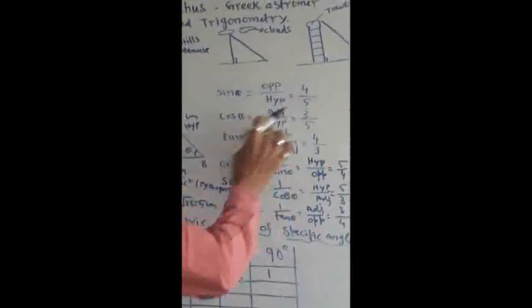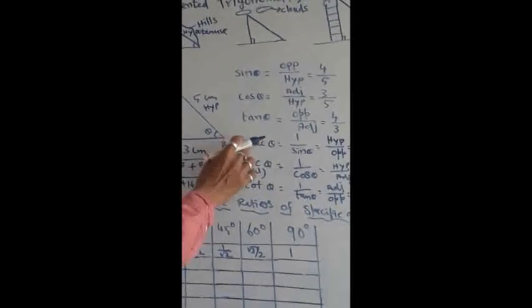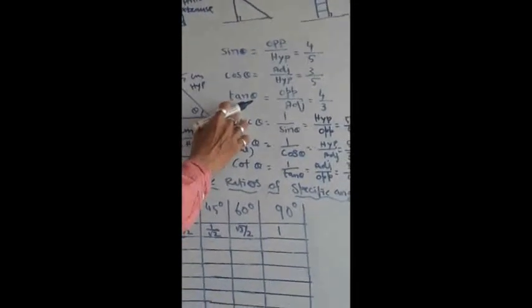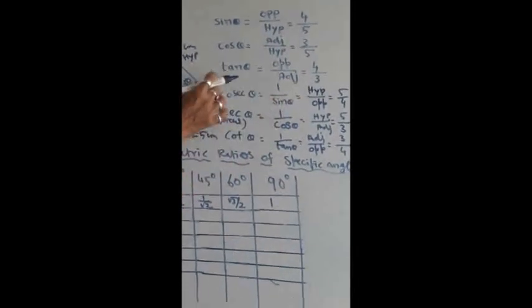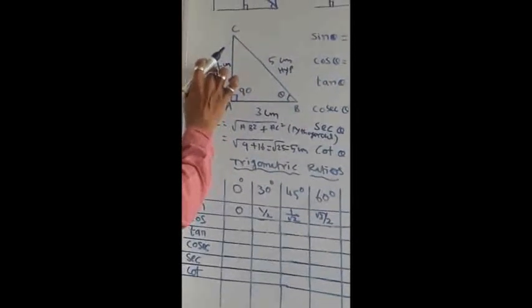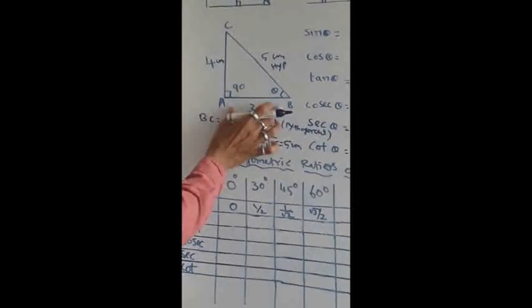Then what is its hypotenuse value? 5. So 5 I have written. So if you find this ratio, you can find out cos theta of that particular value. Okay, next let us see about tan theta. Tan theta is nothing but opposite side by adjacent side. That means for theta, 4 is the opposite side and 3 is the adjacent side. That is why it is written as 4 by 3.